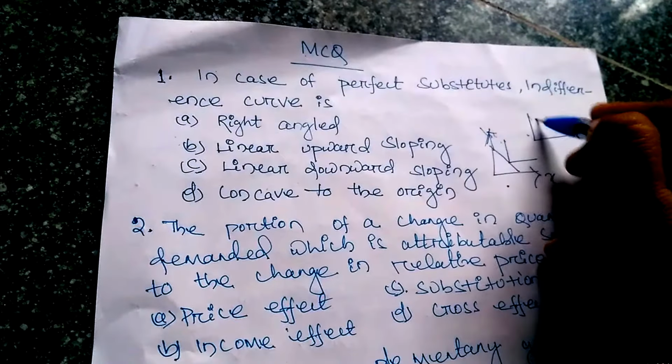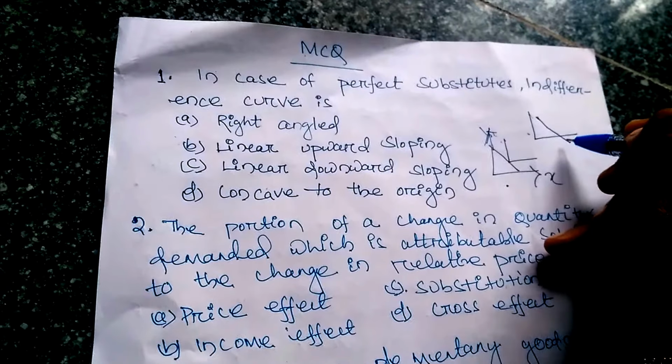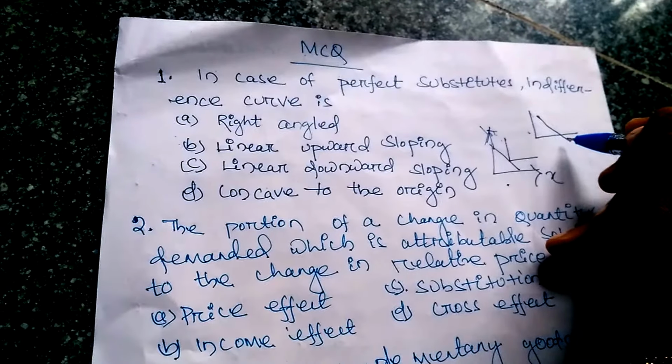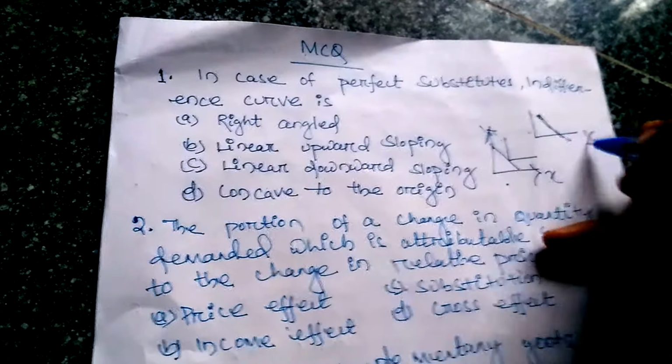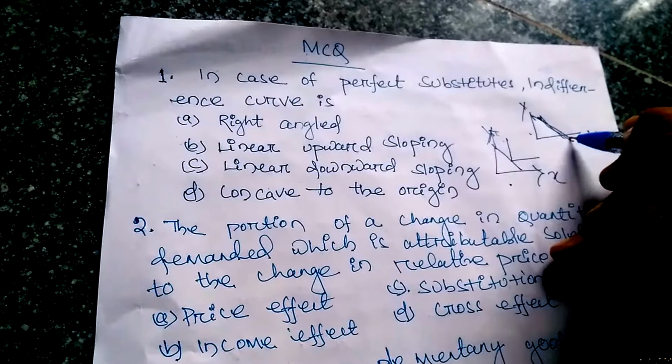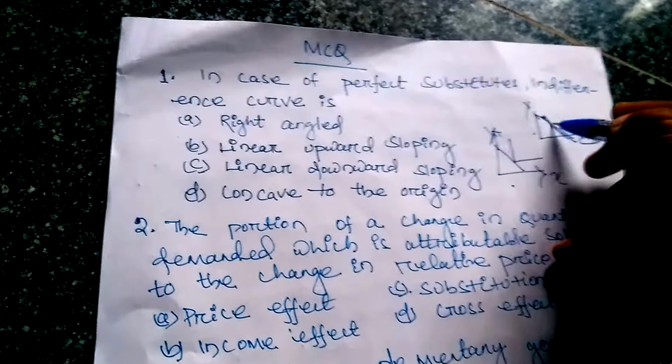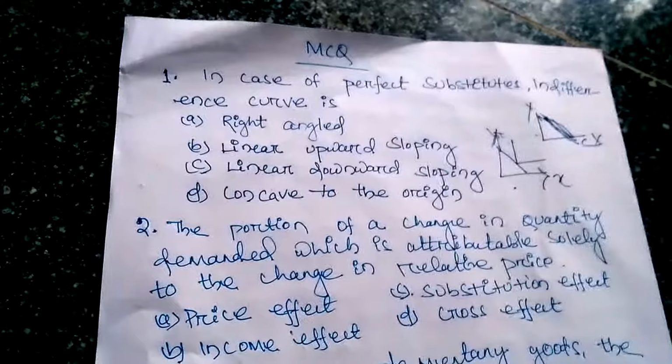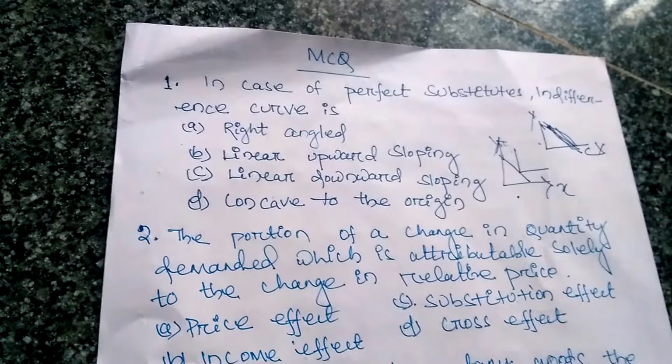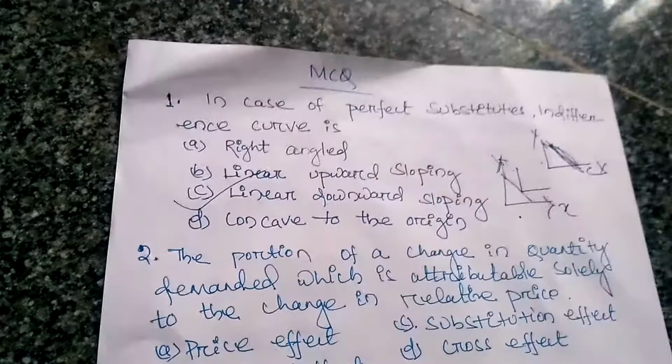The slope of the indifference curve is a downward sloping straight line. Here is the x axis, here is the y axis, and this one is the indifference curve, which is linear downward sloping. So the answer is linear downward sloping.